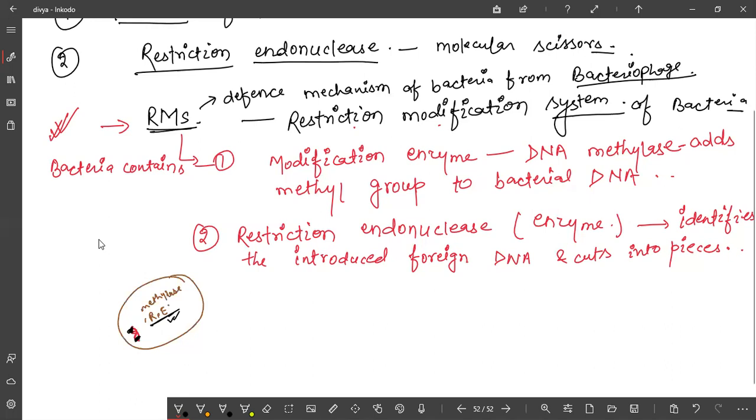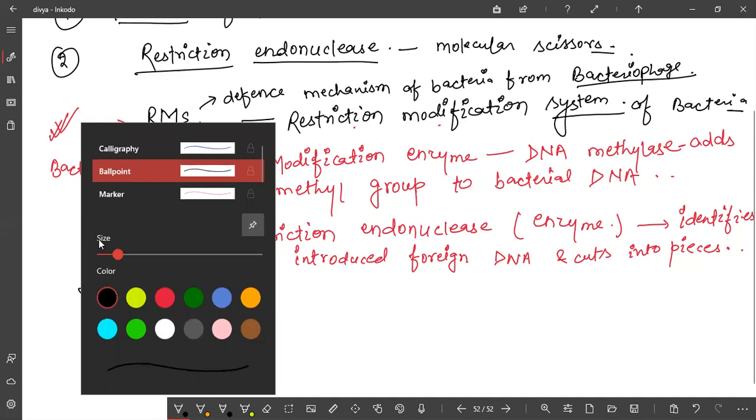Foreign DNA means the gene is coming from somewhere else, and here the foreign gene will be of bacteriophage. So suppose any bacteriophage is infecting this bacteria. Then what happens?